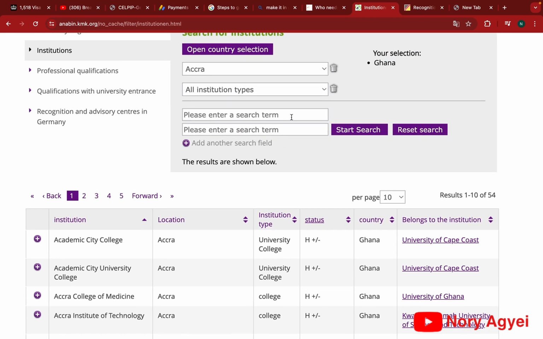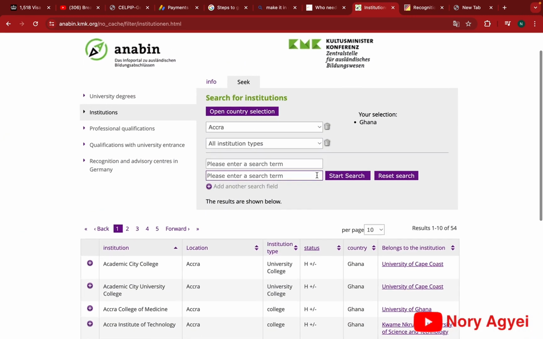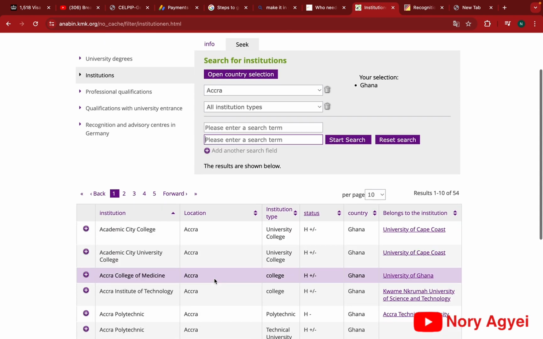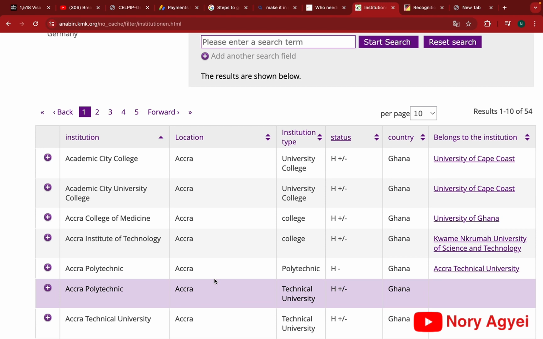As you can see, it has given us several universities or institutions located in Accra. You can see location, institution type, that is university or college, the status, the country, which is Ghana, and then the institution that it belongs to, for example if it belongs to University of Cape Coast and all of that. And then back to the filters part, if you want to be more precise, you can add more terms to it. But we just want the country and the region or the town, and that will be okay for us. So you can look through and select which school or institution belongs to you.